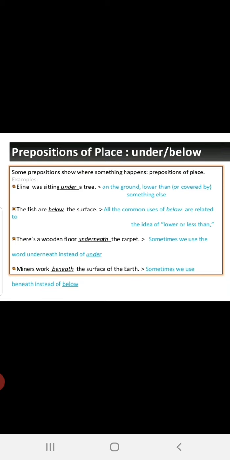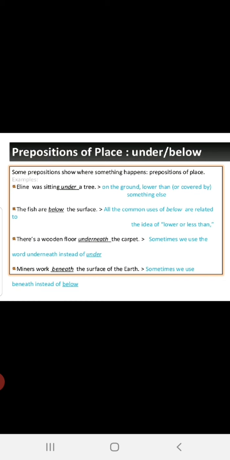Elena was sitting under a tree. Elena was sitting on the ground, right? Elena is sitting under a tree, but where is her place? She is sitting on the ground. If it is given a tree, it is under a tree. If it is given the ground, it is on the ground. And she is sitting under, which means lower than, means here the position is that she is sitting under the tree, or she is covered by something else. Okay. She is covered by the tree. Something else here means, as the example is tree, it is tree.